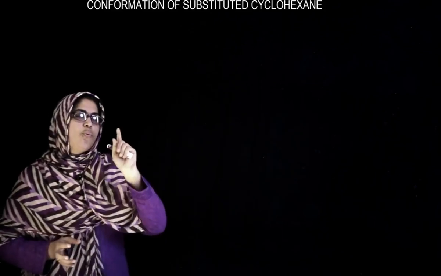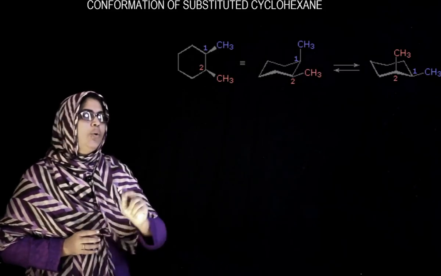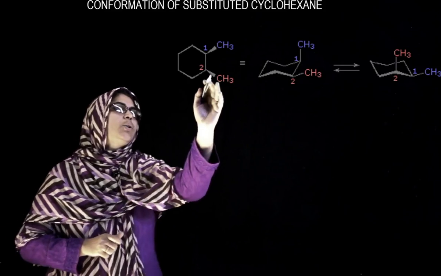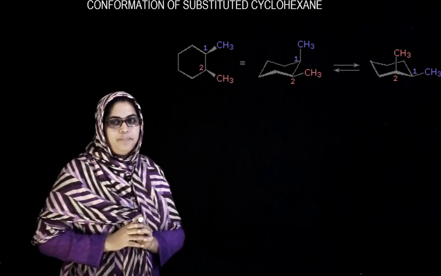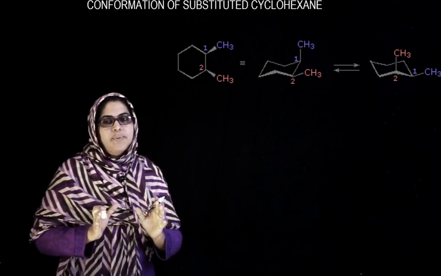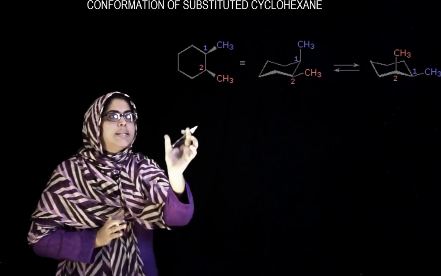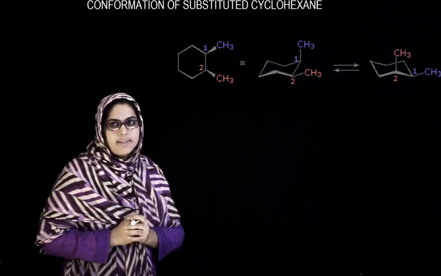Now, in the case of a 1,2-disubstituted cyclohexane molecule, what is the peculiarity we can see here? The two CH3 groups are on the same side. If they are on the same side, we call it the cis form. So this is the cis form of 1,2-dimethyl cyclohexane.